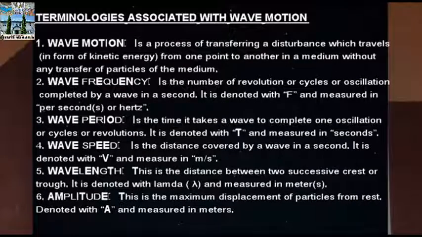A cycle. A cycle is a complete flow motion of a particle. A wavelength. A wavelength is the distance between 2 successive crests or troughs. The unit of wavelength is meter. The period. The period of a wave is the time taken for a wave to perform one complete cycle of wavelength. The unit of period is seconds.